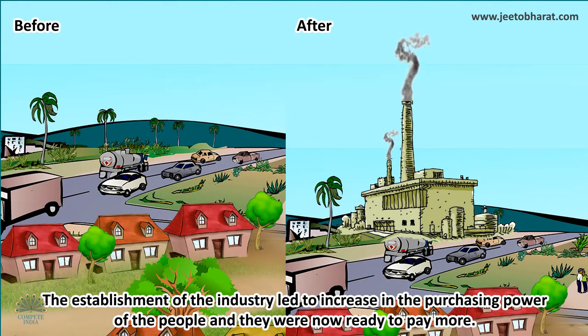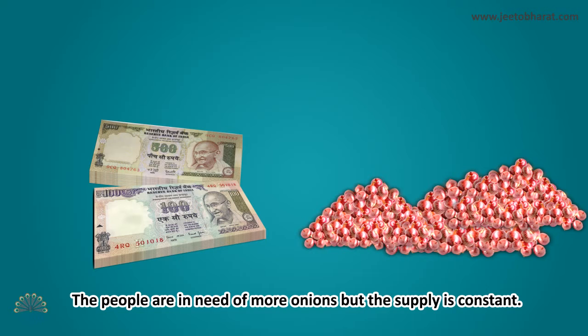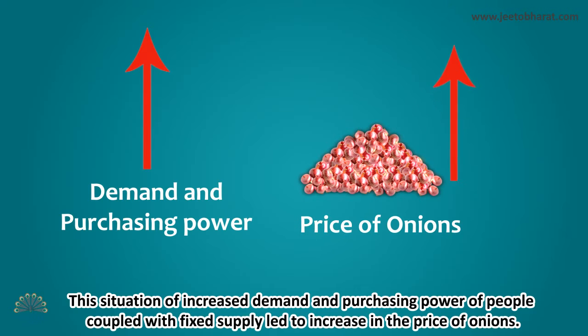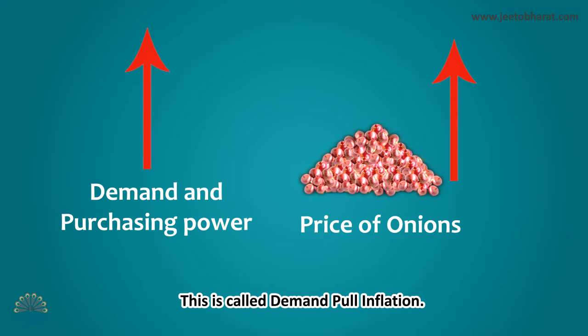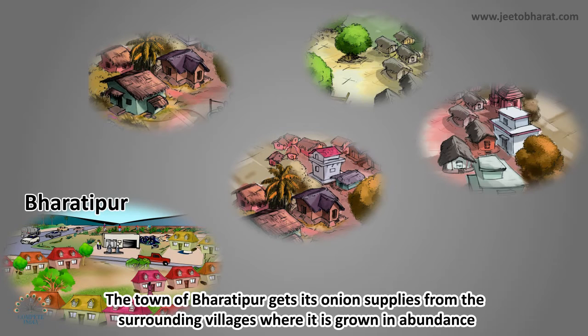The establishment of the industry led to an increase in the purchasing power of the people, and they were now ready to pay more. The people are in need of more onions, but the supply is constant. This situation of increased demand and purchasing power of people, coupled with fixed supply, led to an increase in the price of onions. This is called demand-pull inflation.